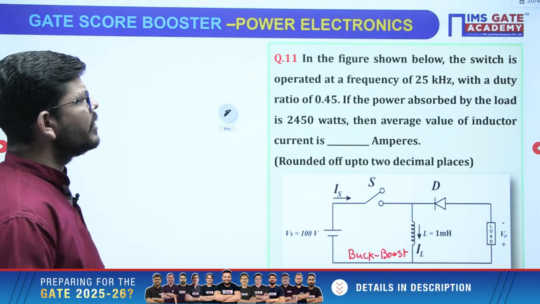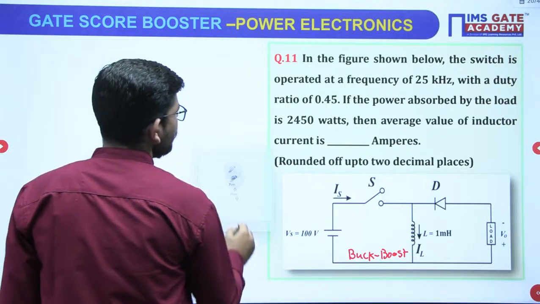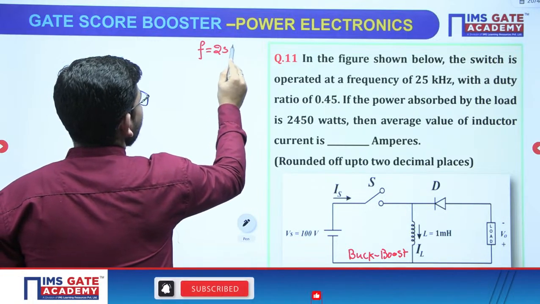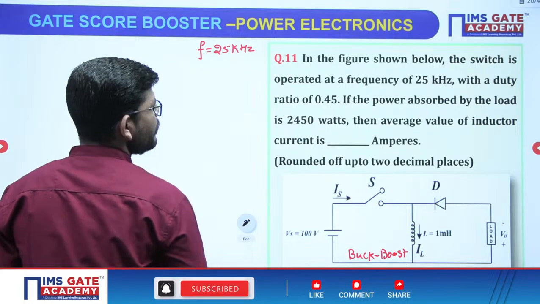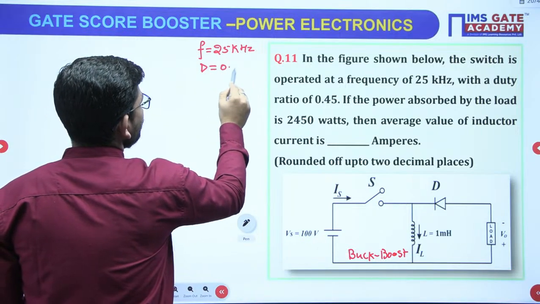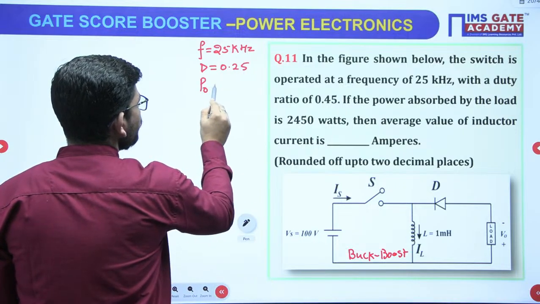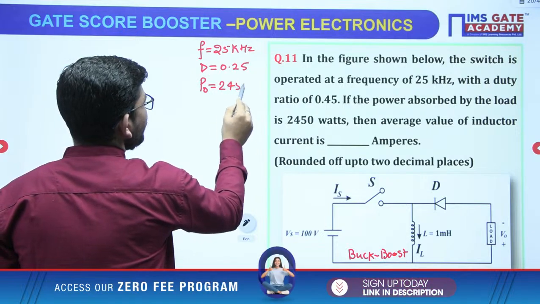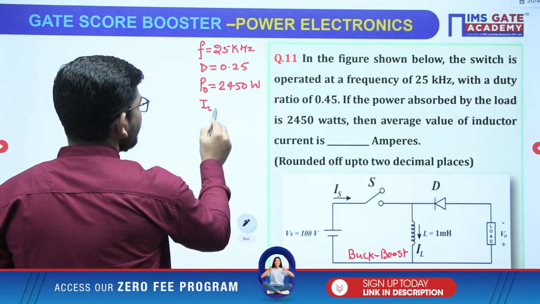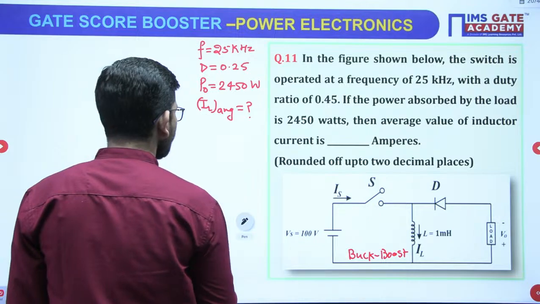In the figure shown below, the switch is operated at a frequency of 25 kilohertz. What is given? The frequency. How much? 25 kilohertz. The duty ratio is 0.25. Power absorbed by the load, meaning output power, is 2450 watts. Then the average value of inductor current will be what? Okay, and your time starts now.